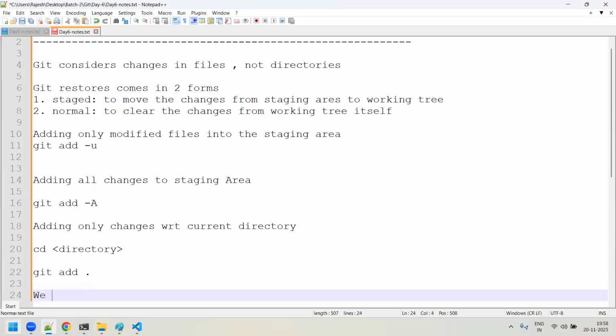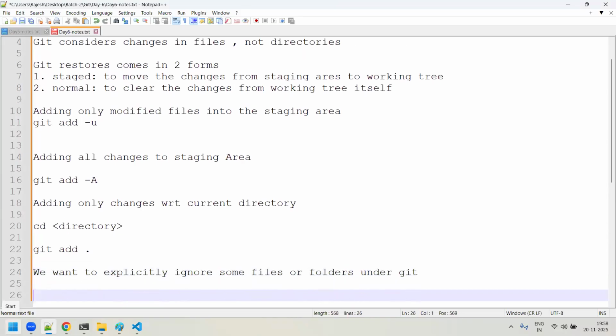We want to explicitly ignore some files or folders under Git. How are we going to do that?